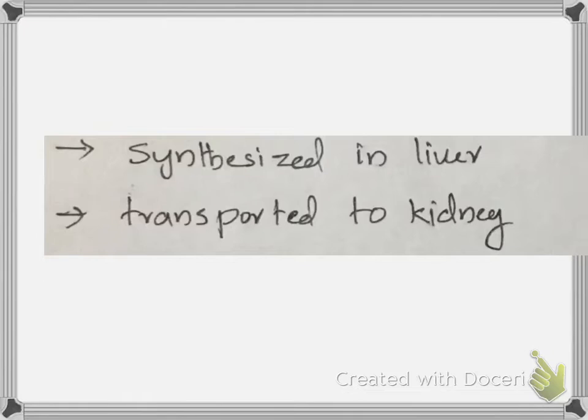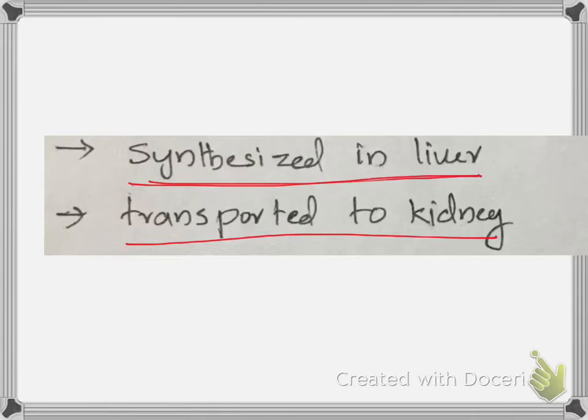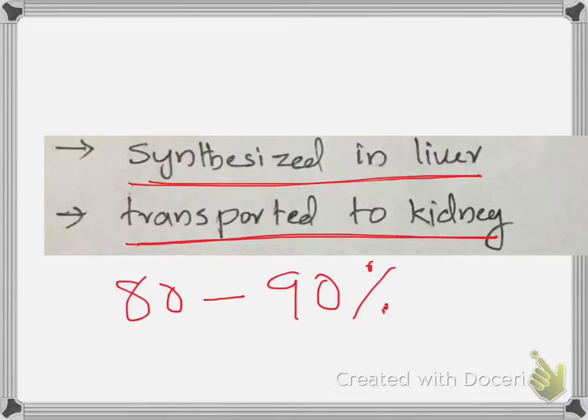Urea is synthesized in the liver, and it is transported to the kidney for excretion. Of the nitrogen-containing compounds excreted through urine, about 80 to 90% is urea.